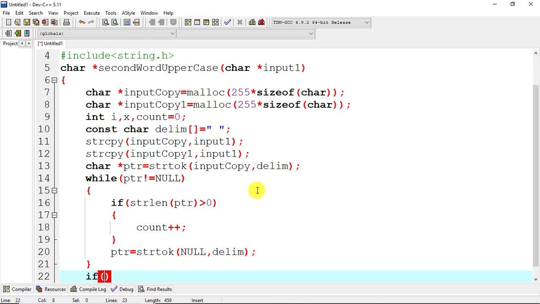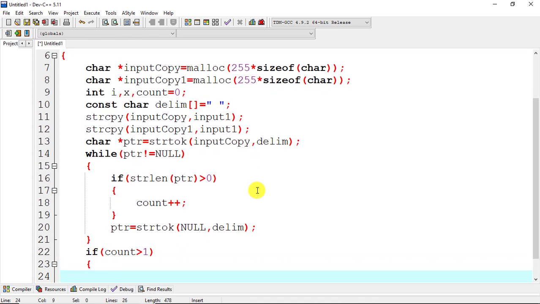After that we will again take an if condition. If count is greater than 1, we will initialize char star, let's say ptr1, equal to strtok of input copy1 comma delim.